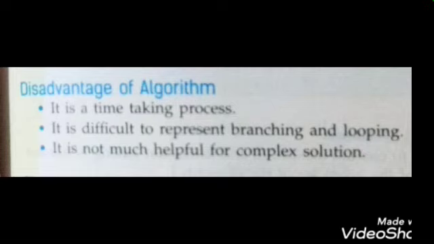Next thing, it is difficult to represent branching and looping. In branching and looping, various steps are required, like repetition of steps. In looping, you have seen that there is repetition of steps. So it is difficult to represent how you write the looping steps, because you cannot, suppose you are printing something 5 times, write out what you are printing 5 times. So representing looping and conditional statements is difficult in the algorithm.